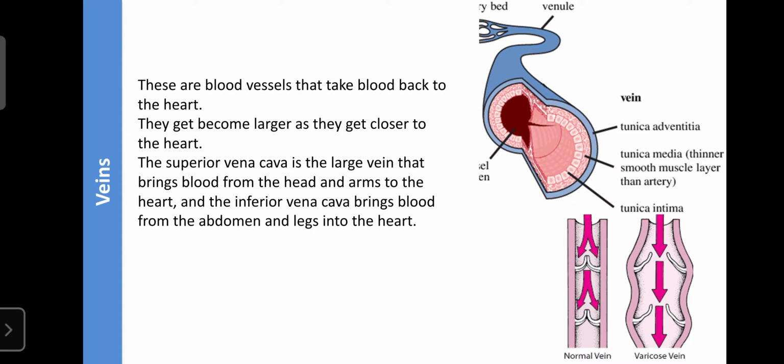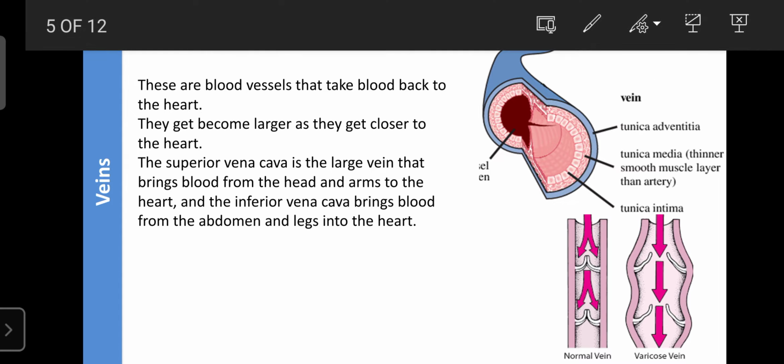As a vein gets nearer to the heart, its size increases.